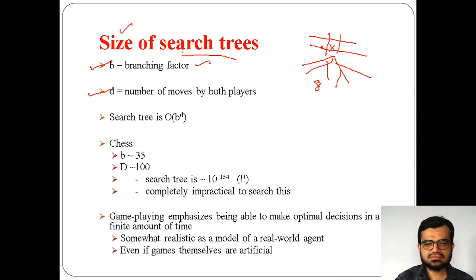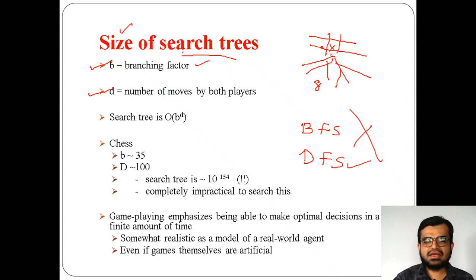8. And the number of moves played by both the players is what we call the d value, the depth. Remember, a very important point: game playing search technique will never use BFS. It can use DFS. Why?